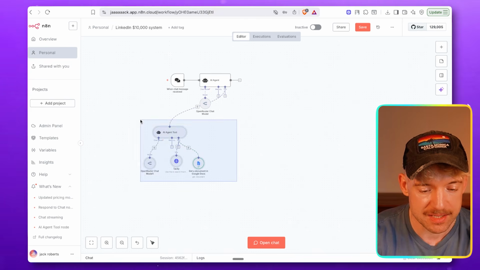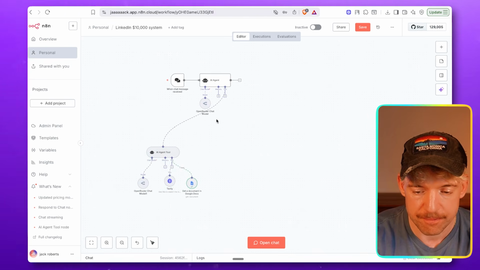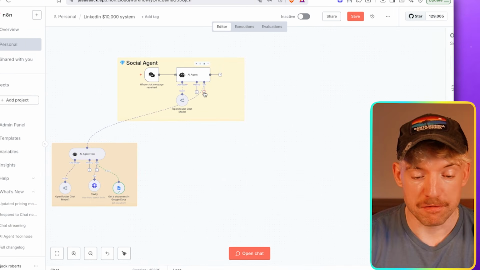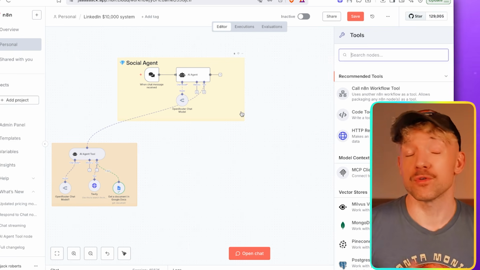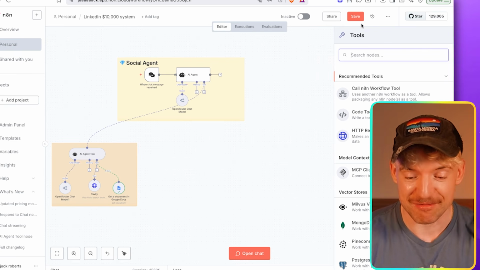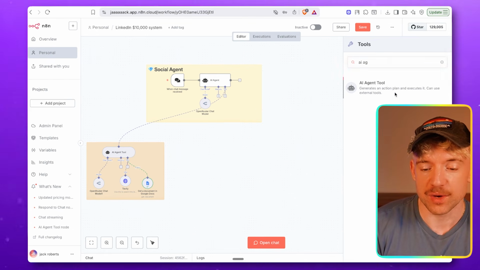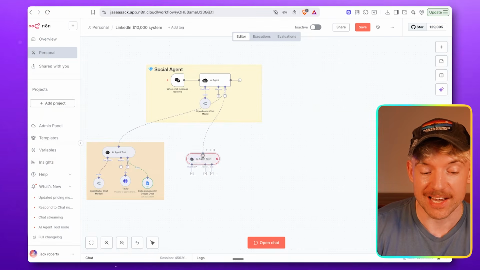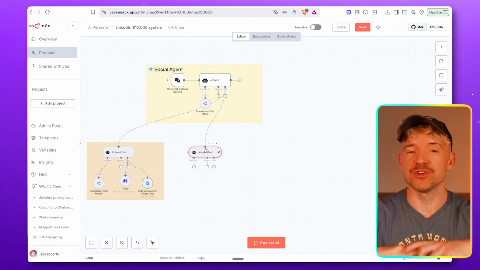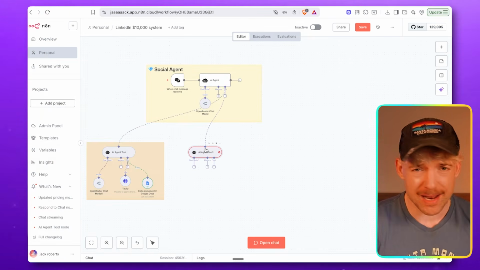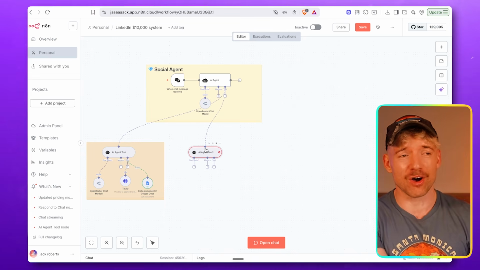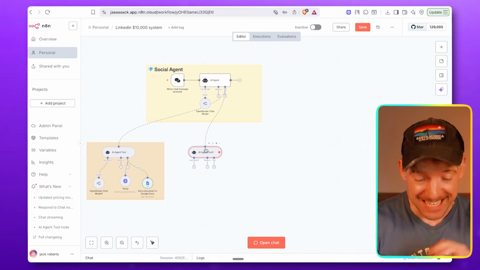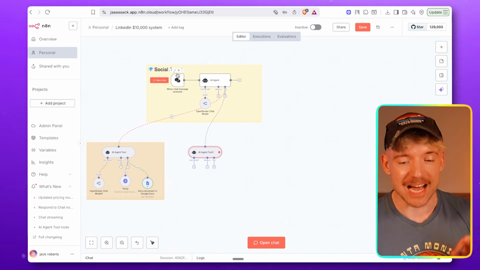So I'm going to give these guys a little bit of a house real quick. Beautiful. The next guy is going to be a performance agent. Now this is probably the coolest part of this entire build. You can tell I'm really stoked for it. We're going to give this guy the ability to call a scraper in Apify. And you don't need cookies. You don't need any weird second technology cost. It will just do it for you. It is really cool. Let me show you exactly what I mean.